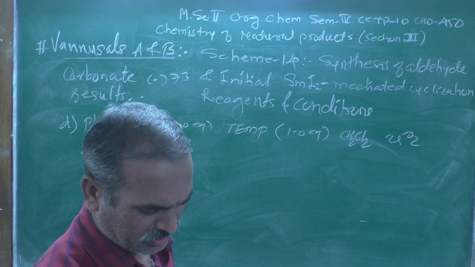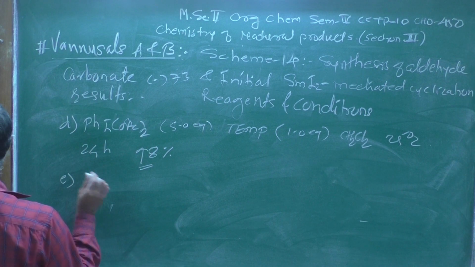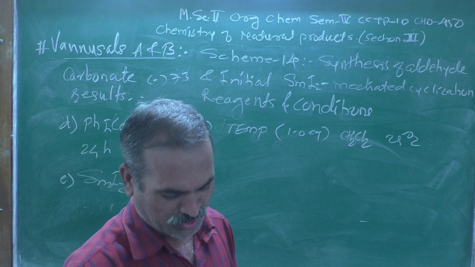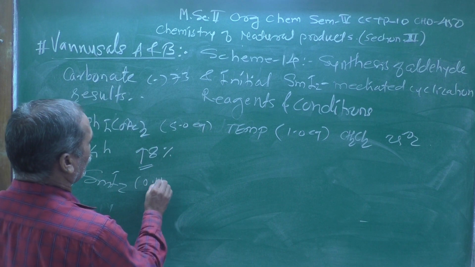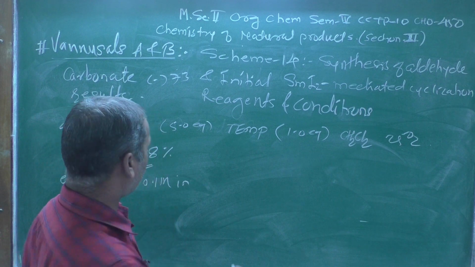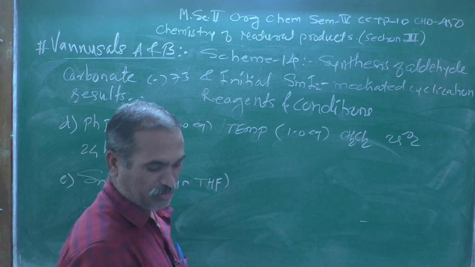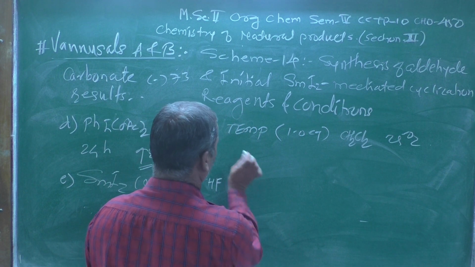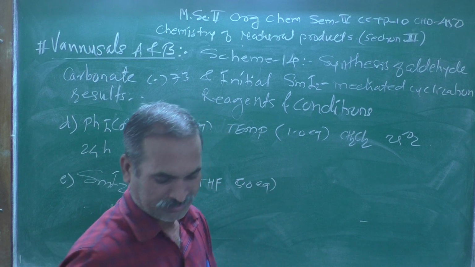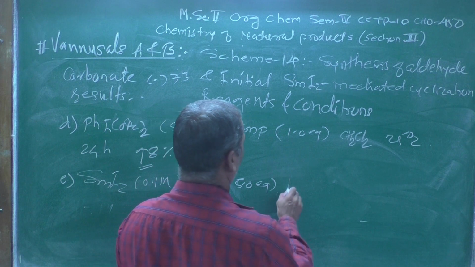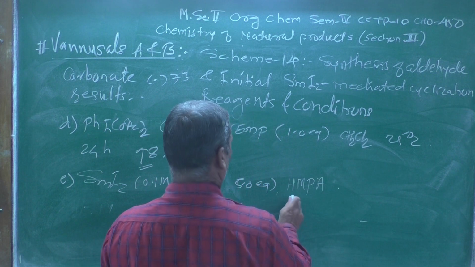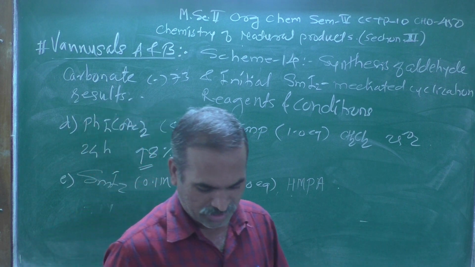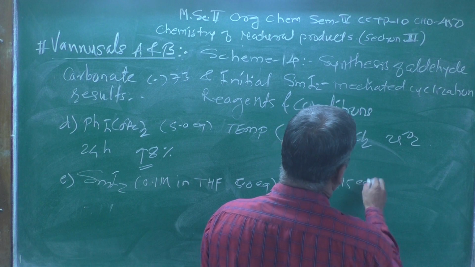The E reagent used during the synthesis is SmI2, samarium diiodide, 0.1 molar in THF, tetrahydrofuran, taken at 5.0 equivalent, followed by HMPA, hexamethylphosphoramide, at about 15 equivalent.